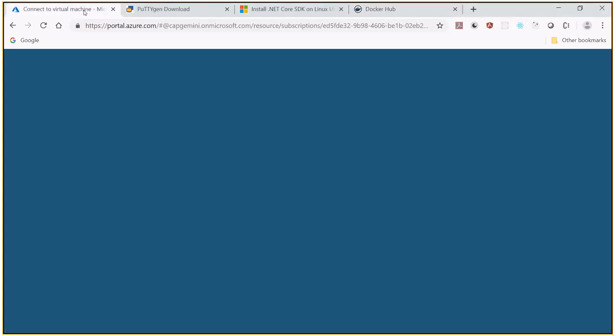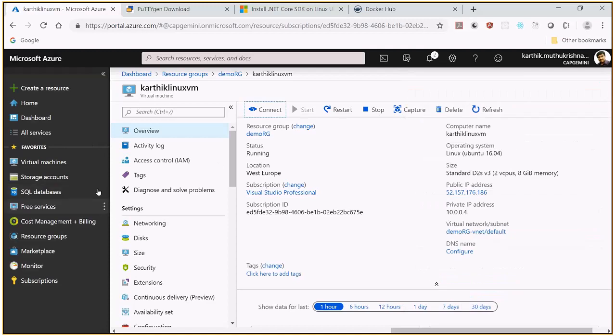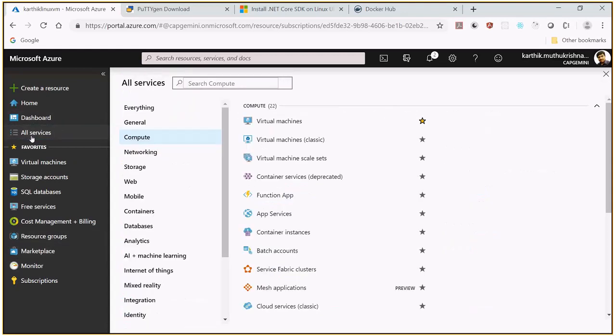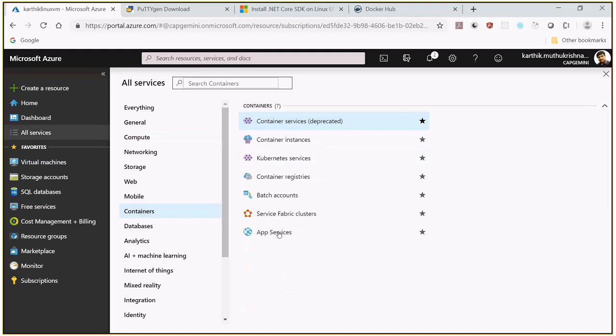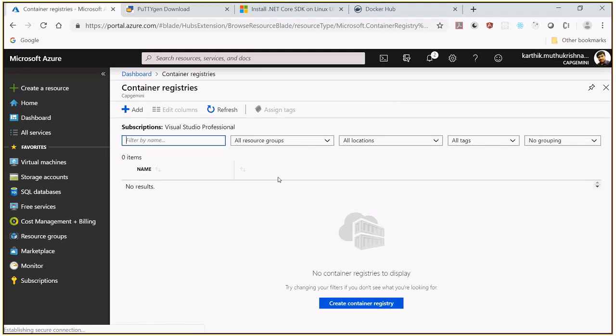To create the container registry, I'm just moving into the dashboard. Or I'll just click all services. In this, you can see containers. You can see there is an option called container registry, which is very much similar to our Docker Hub. Docker Hub is common to everyone. With a container registry, you are creating your own Docker Hub. Try to understand, you are creating your own registry.